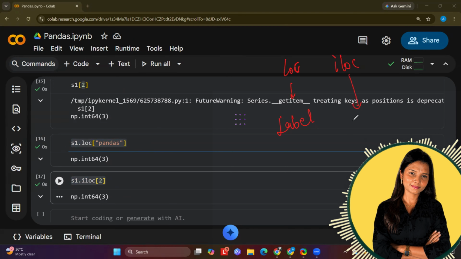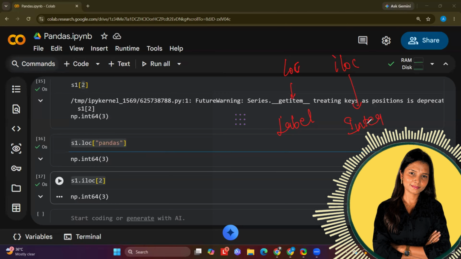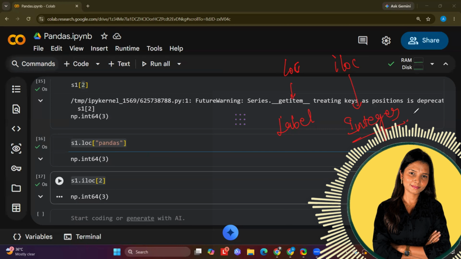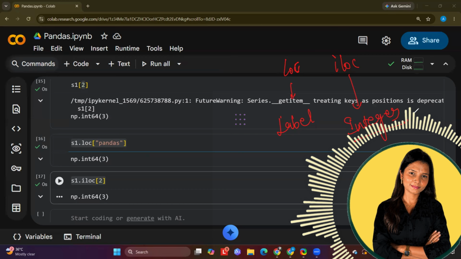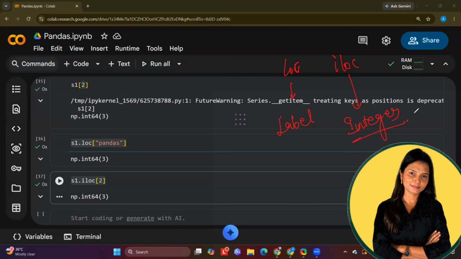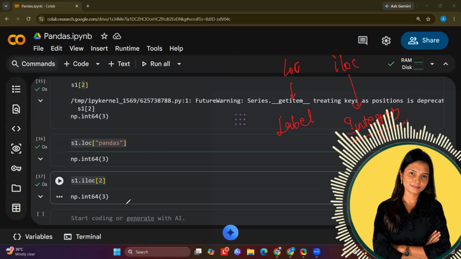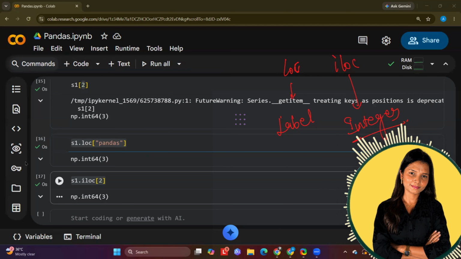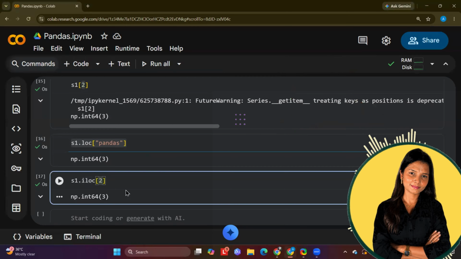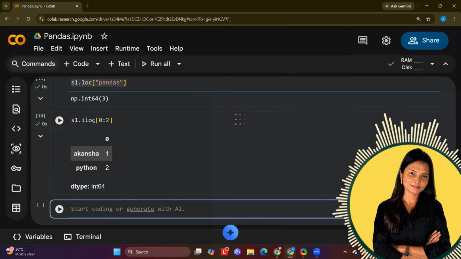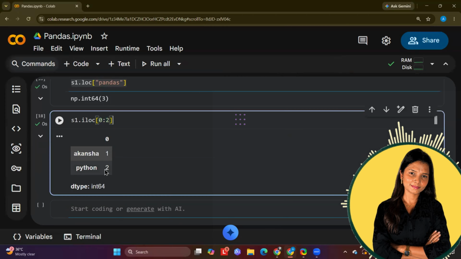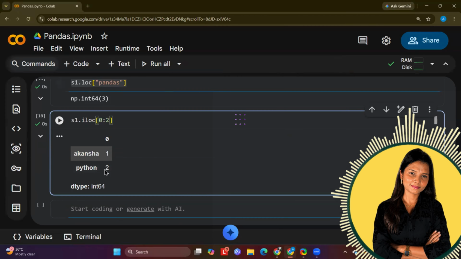Got it? Now see, when we are creating LOC and ILOC, do not get confused, right? ILOC also helps us in slicing. So whenever I want to slice, let's say I want 2 data. I was having 3 data, but now I just wanted to print 2. So it means I want to slice it, just like how we do it in Python, right? Normal list. We use first value, last value, and we enclose it in the square bracket. And the last value has to be 1 more than what I am expecting. So I want from 0 to 2.